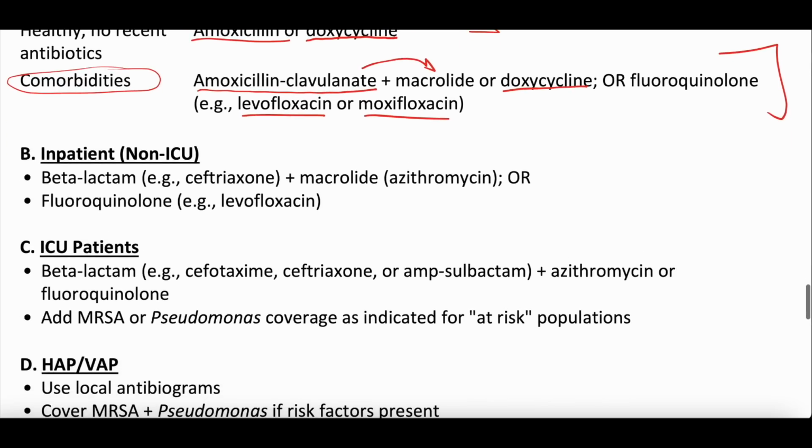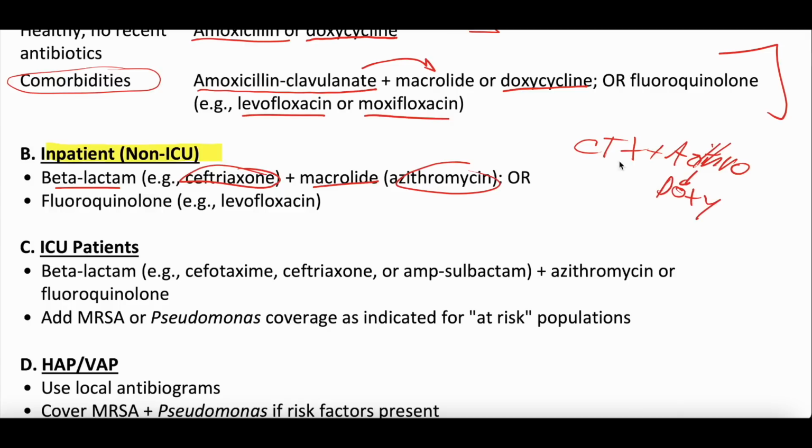If you do have to admit patients, the regimen changes a little bit. So admitted inpatient but not going to the ICU, we often do a beta-lactam like ceftriaxone mixed with a macrolide like azithromycin or doxycycline. So it's usually ceftriaxone plus azithro. If their QTc is prolonged, which azithromycin can prolong, we usually sub in doxycycline instead of azithromycin, so that's something to always be cognizant of. Or, again, you could do a fluoroquinolone if they're admitted to a non-ICU, like levofloxacin, but most commonly it's probably ceftriaxone and azithromycin or ceftriaxone and doxycycline. You can consider some combinations even inpatient with Augmentin, but this is kind of most classical.